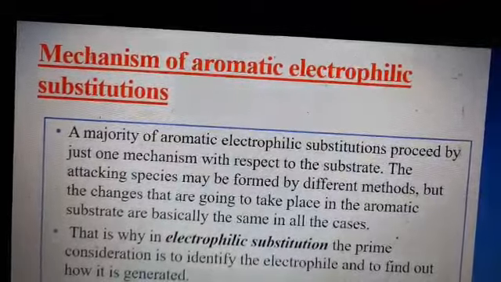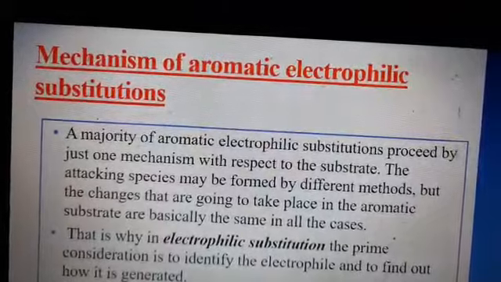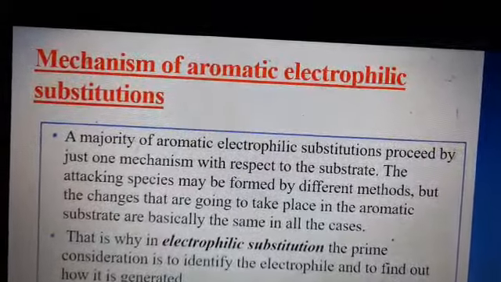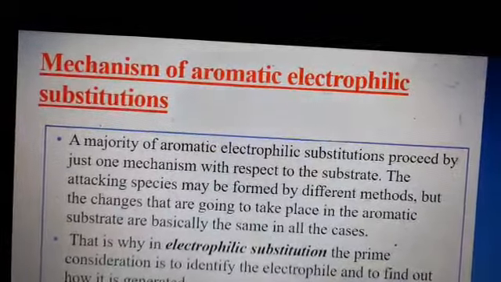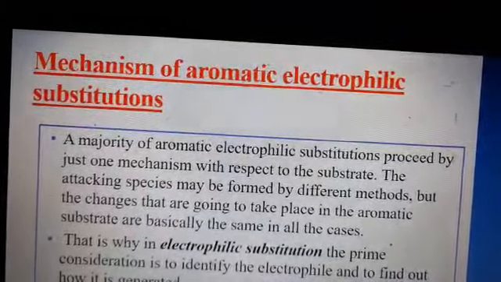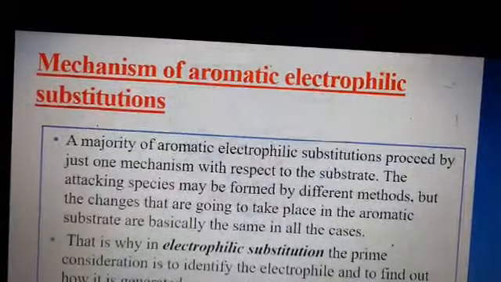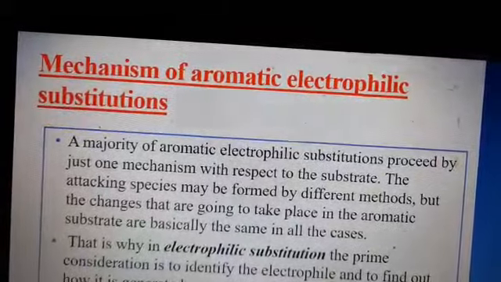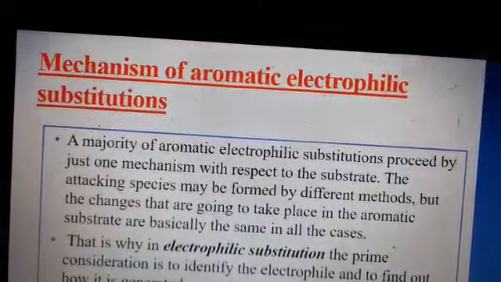Although there are double bonds, they do not give addition reactions, as addition would destabilize their resonance energy. Resonance stabilization energy would be lost by the addition reaction. So aromatic compounds mostly give electrophilic substitution reactions instead of addition reactions.